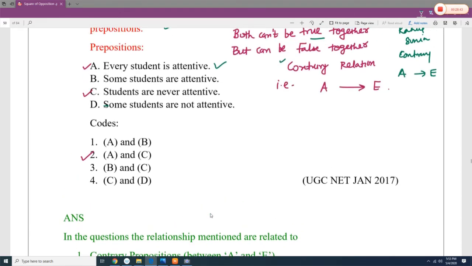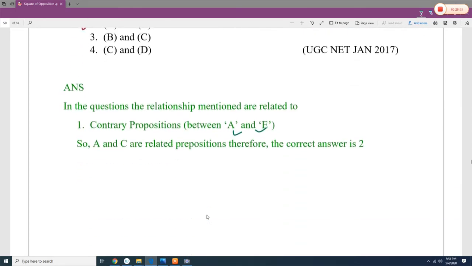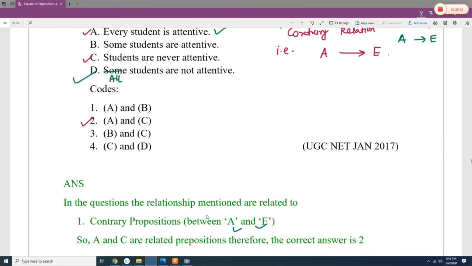Here not some but all. So A and D, the correct answer is 2, A and C. It means students are never attentive. Here only student is written, so you have to understand it is all. So A and C is the correct answer.